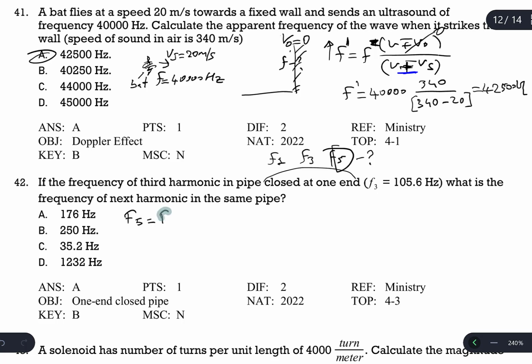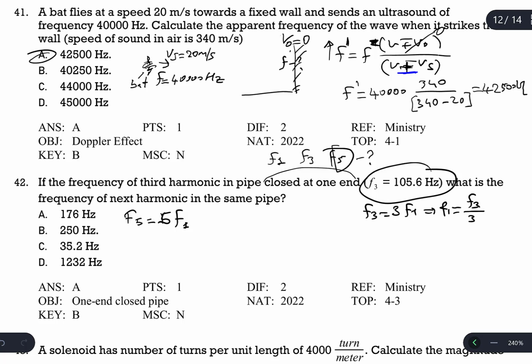So first I have to calculate F1, after that I will calculate F5. So let's calculate first what is F1. This F3 is given. F3 is 3 times F1. So then F1 must be F3 divided by 3.